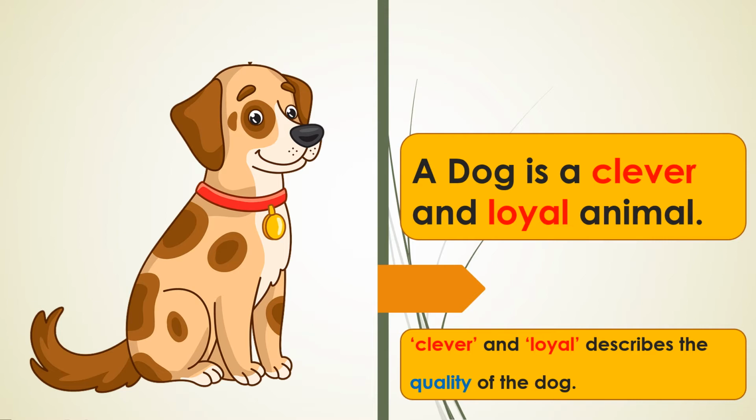We are describing how a dog is. A dog is a clever and loyal animal. Clever and loyal describe the quality of the dog.